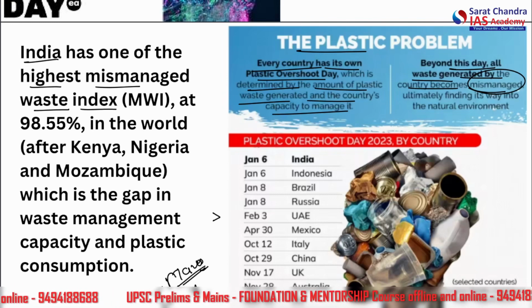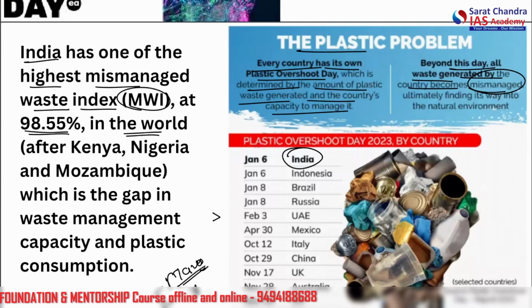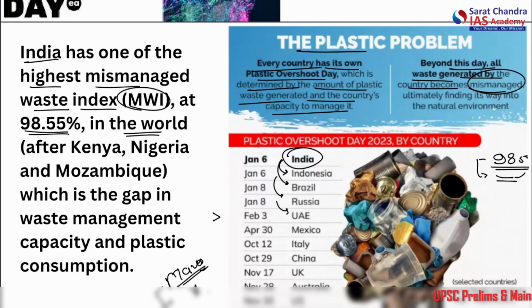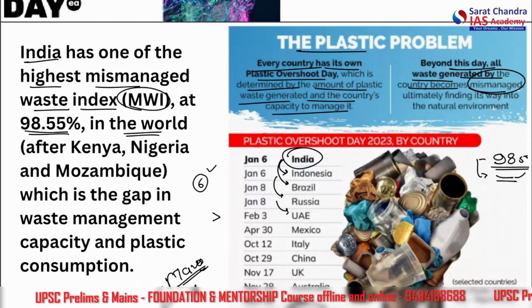India has one of the highest MWI, mismanaged waste index, at 98.55% in the world. That means more than 98% of the plastic pollution produced in India never really gets managed. This is the reality of plastic pollution in India. Some nearby countries are Indonesia, Brazil, Russia, UAE, and so on. The best among them is Canada, which reaches its plastic overshoot day on December 22, so only 6 or 7 days where management does not exceed the pollution.